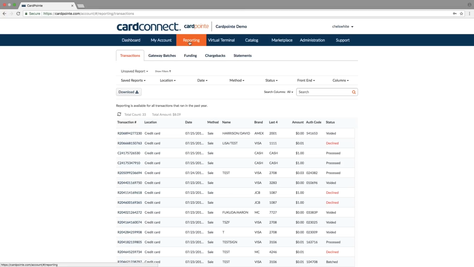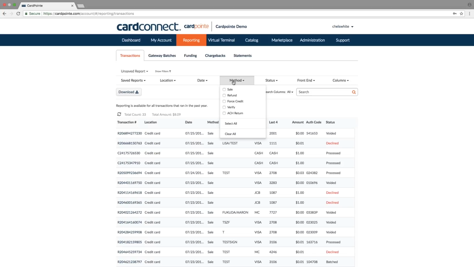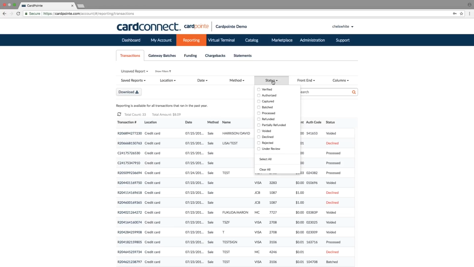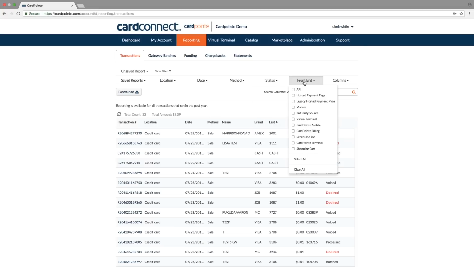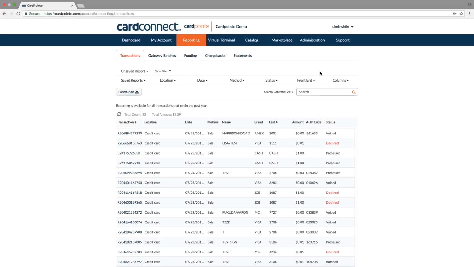You can filter these transactions by location, date range, method, which is how the transaction was run, status of the transactions, front end, where the transaction originated, and columns, what is displayed in the reports.